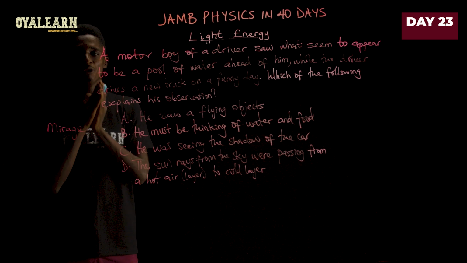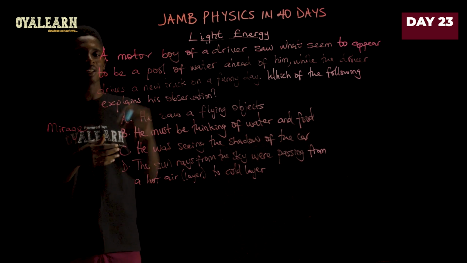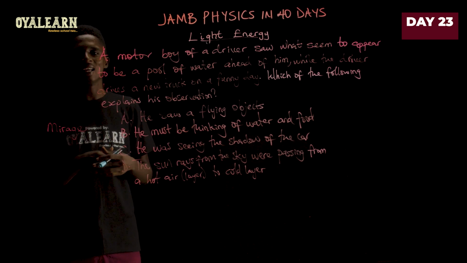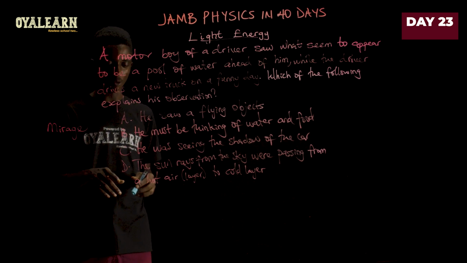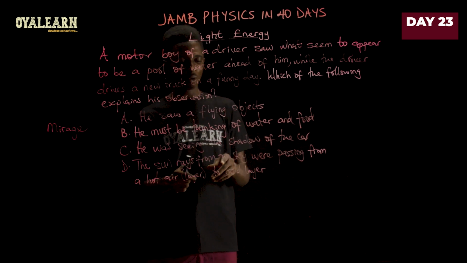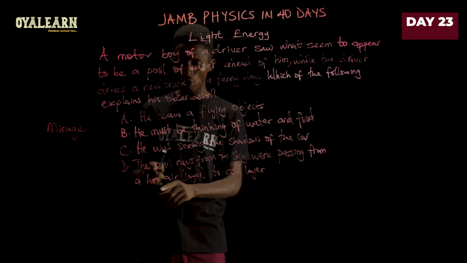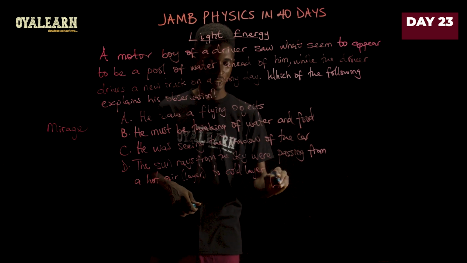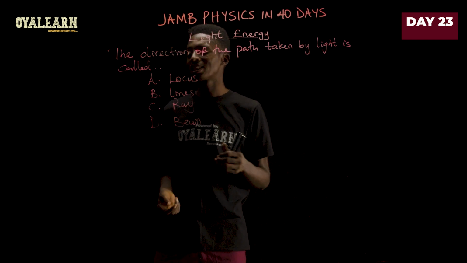So what this motorboy is seeing is a mirage. It is not actually real water, but it is due to total internal reflection, because the sun rays are moving from a less dense to a more dense medium. So in this case, the answer would be option D, which says the sun rays from the sky were passing from a hot air layer to a cold air layer. So that's option D.